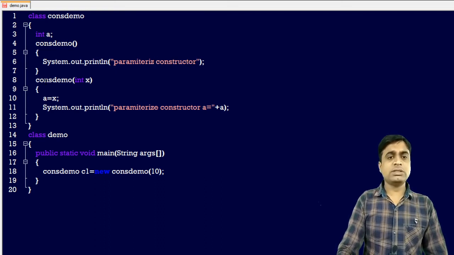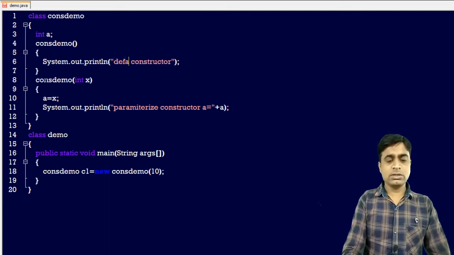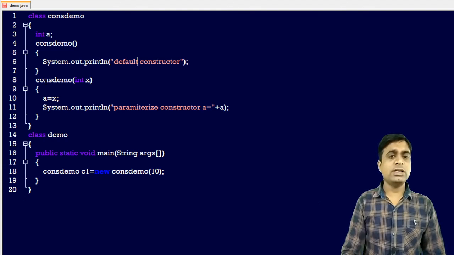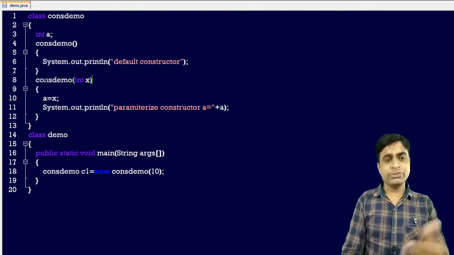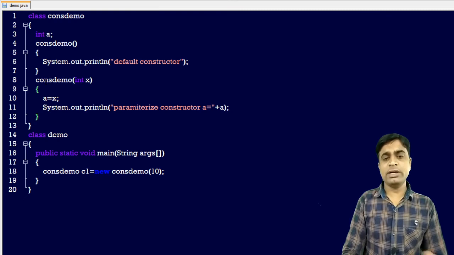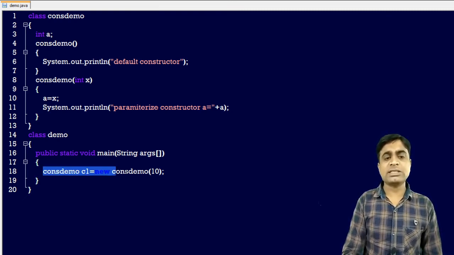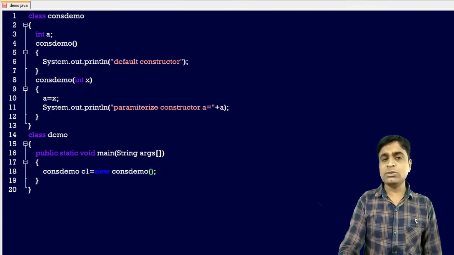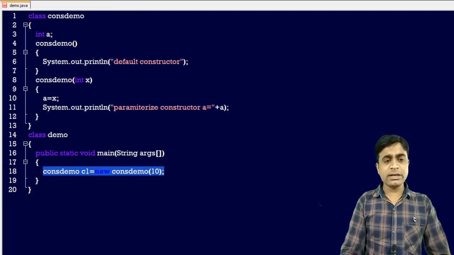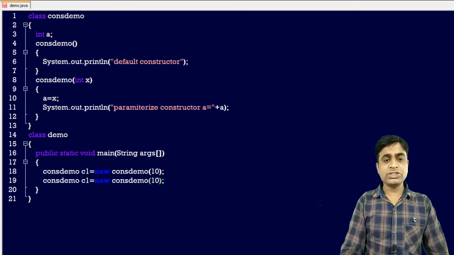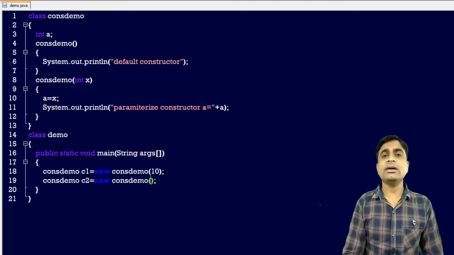In the parameterized constructor, we need to pass a parameter, and we have already passed this parameter. If you run this code, this will execute only the parameterized constructor, because we have passed some parameter. If you are not passing this value, this will call the default constructor. So now I have created another object, that is c2. We cannot create two objects with the same name, so I am creating another name, c2.